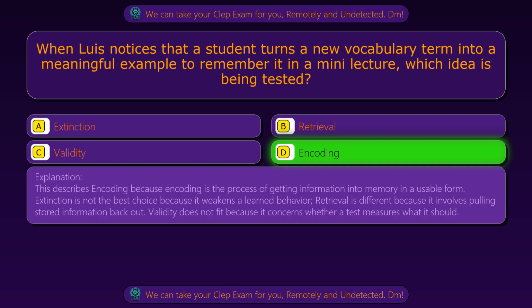This describes encoding because encoding is the process of getting information into memory in a usable form. Extinction is not the best choice because it weakens a learned behavior. Retrieval is different because it involves pulling stored information back out. Validity does not fit because it concerns whether a test measures what it should.